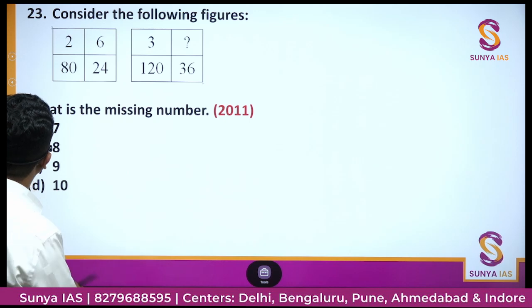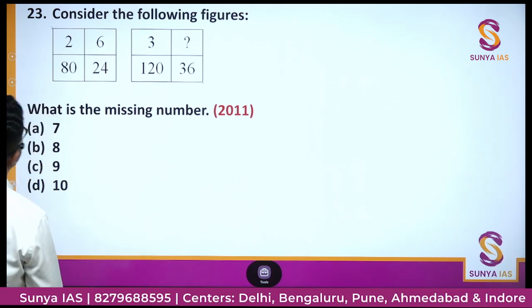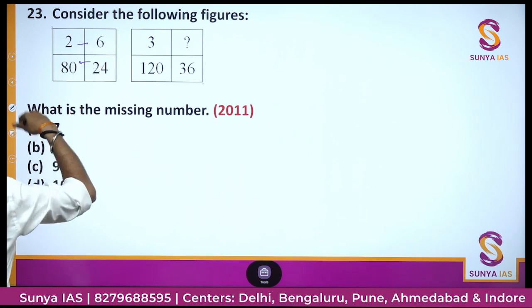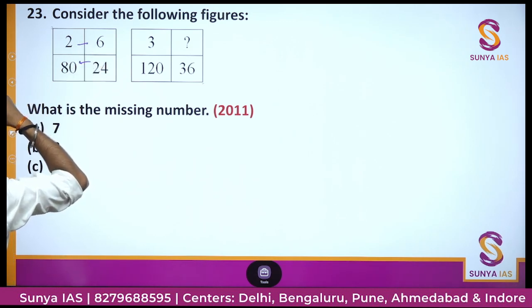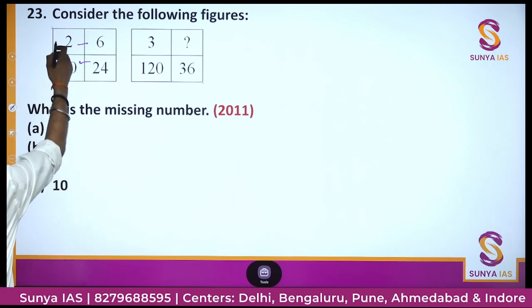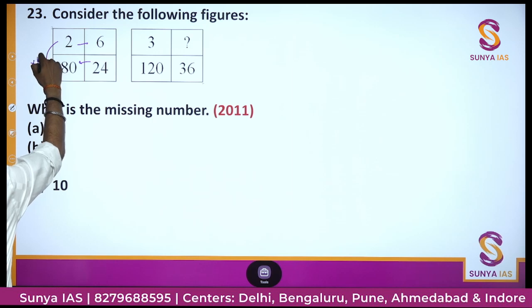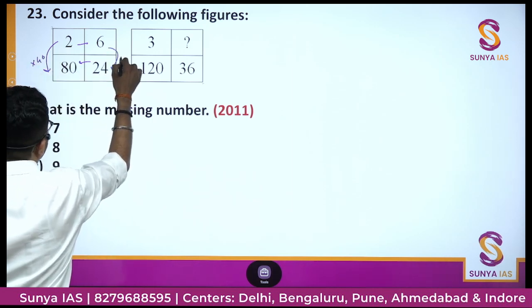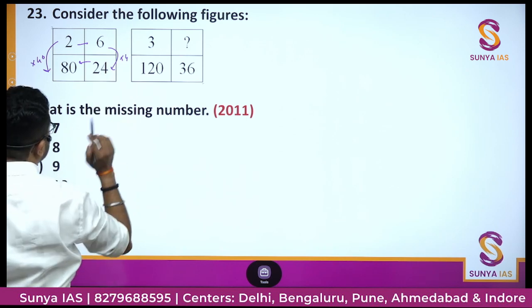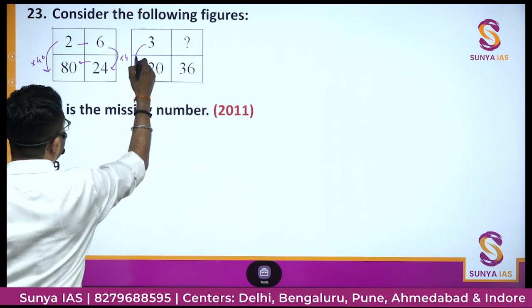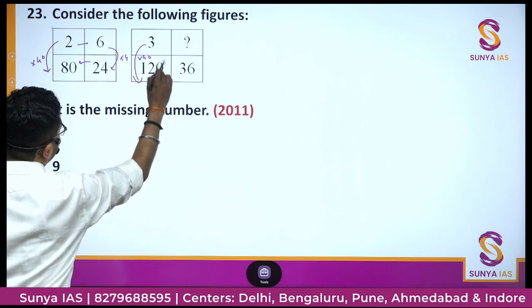Consider the following figures. You can see 2 into 3, 6, 24. Okay, no, there is no relation. So if we do like this, 2 into 40, 80, 6 into 4 is 24. Is the same pattern following here? Here we multiplied by 40. So 3 into 40. Yes, 120 we are getting.